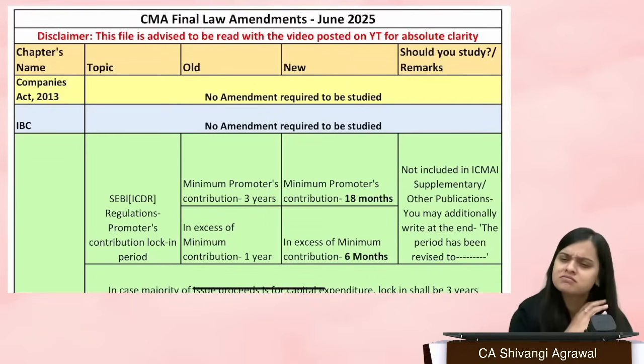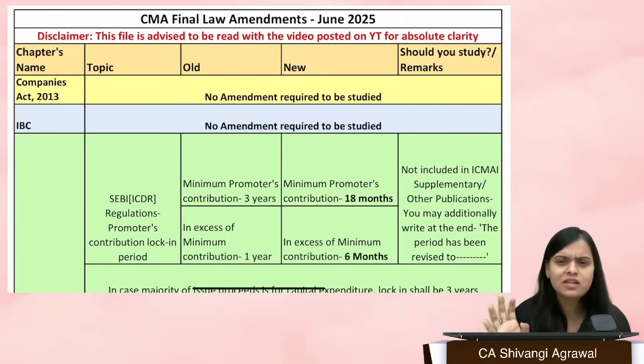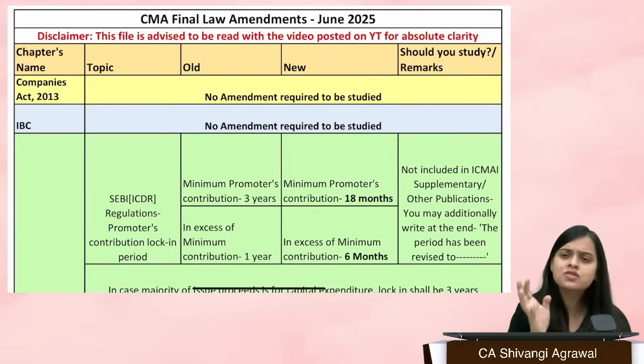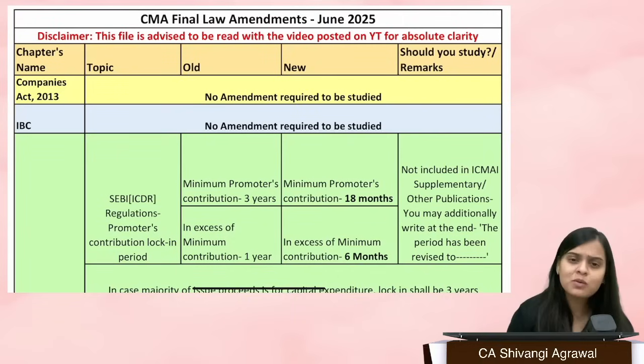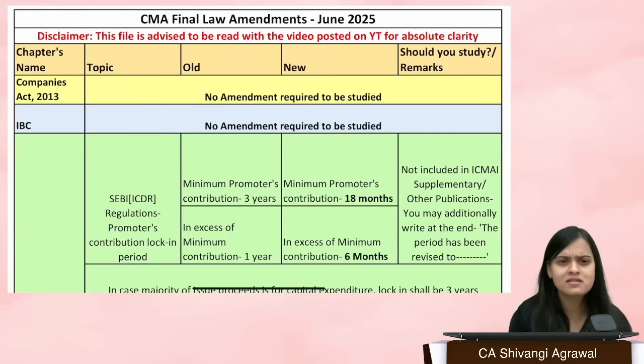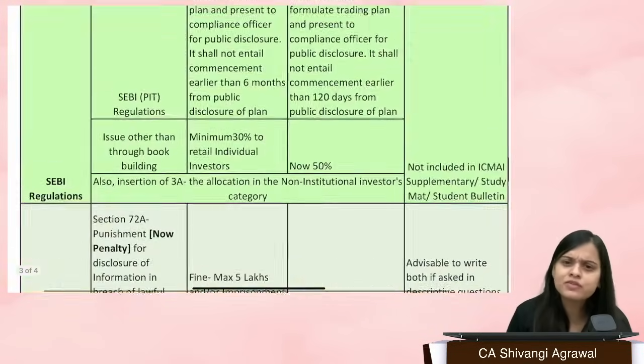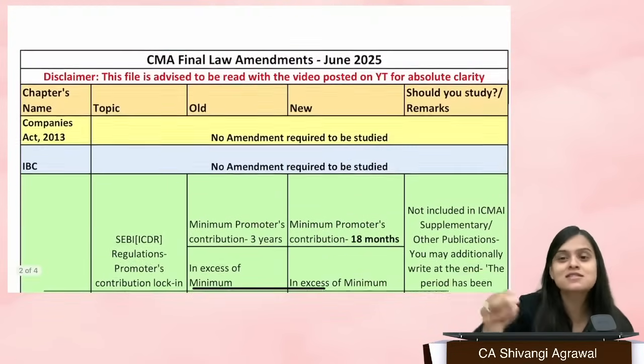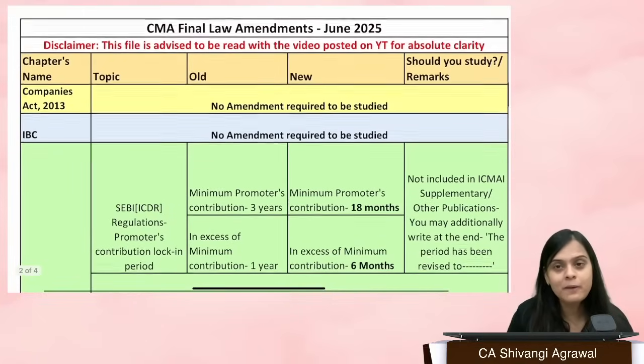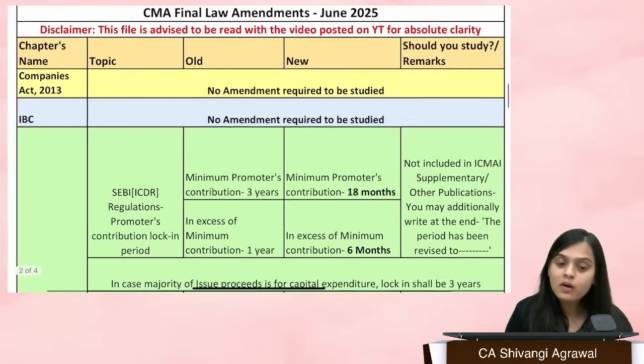Apart from that, forget about the old amendments, everything. Don't take a lot of load, just revise well what you have done. Keep in mind these very few things, like 6 or 7 small points that I have told you, and I have explained them, so this will be somewhere in the back of your mind for the next 2 3 days. Okay, so wish you all the very best.